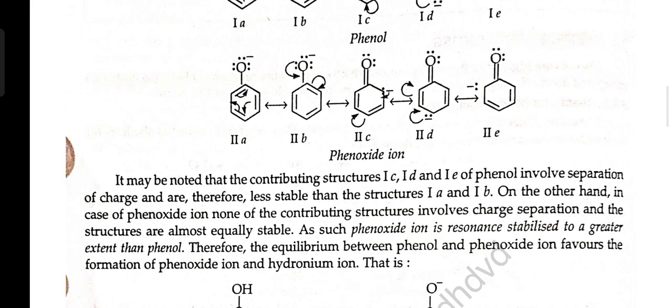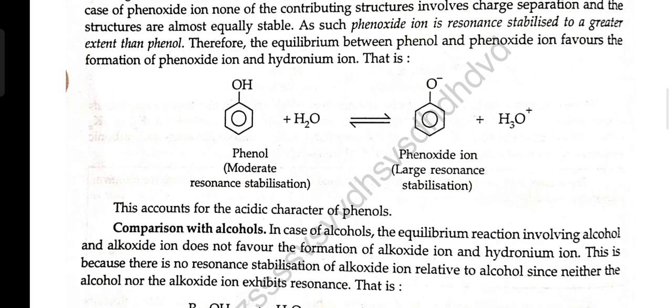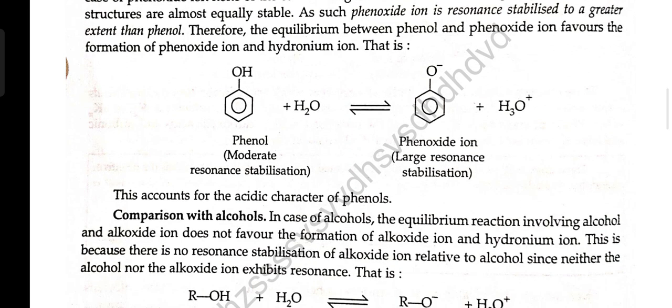It may be noted that the contributing structures I-C, I-D and I-E of phenol involve separation of charge and are therefore less stable than the structures I-A and I-B. On the other hand, in the case of phenoxide ion, none of the contributing structures involves charge separation and the structures are almost equally stable. As such, phenoxide ion is resonance stabilized to a greater extent than phenol. Therefore, the equilibrium between phenol and phenoxide ion favors the formation of phenoxide ion and hydronium ion. This accounts for the acidic character of phenol.